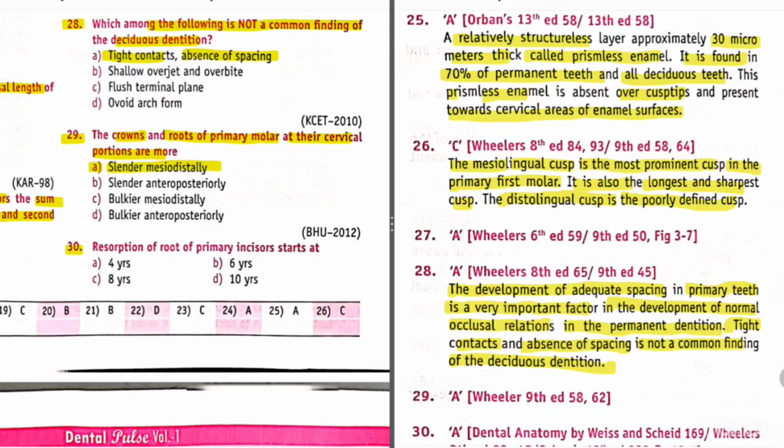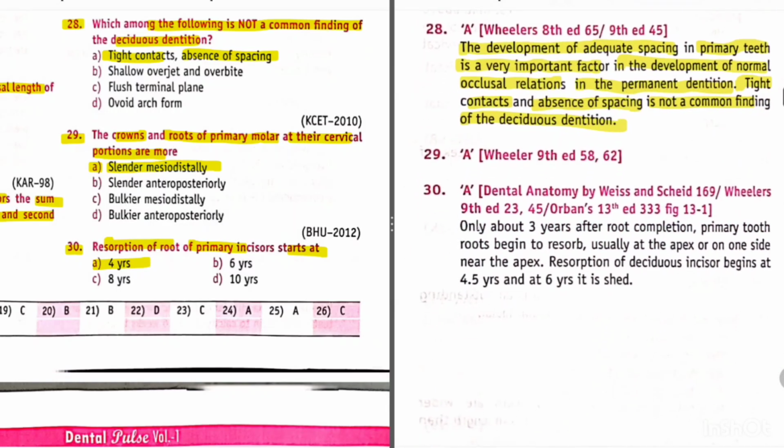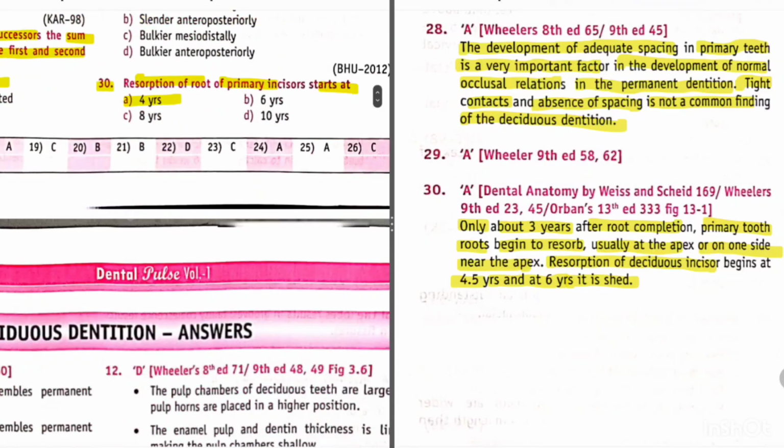Question 30. Resorption of root of primary incisor starts at. So its answer is A, 4 years. Only about 3 years after root completion, primary tooth roots begin to resorb, usually at the apex or on one side near the apex. Resorption of deciduous incisors begins at 4.5 years, and at 6 years it is shed.